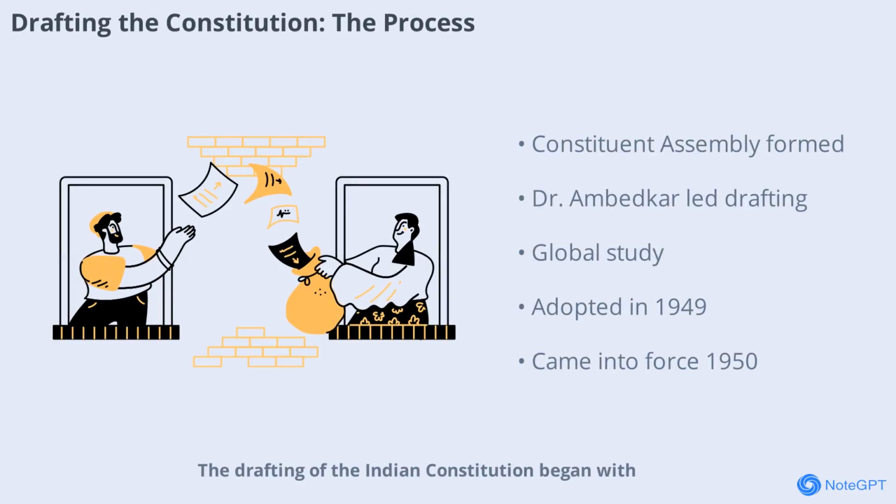Drafting of the Indian Constitution began with the formation of the Constituent Assembly in 1946. Members were elected indirectly by provincial assemblies. The first meeting was held on December 9, 1946, with Dr. Rajendra Prasad as president and Dr. B.R. Ambedkar as chairman of the drafting committee. The committee studied constitutions from around the world and held detailed discussions before preparing the final draft. The Constitution was adopted on November 26, 1949, and came into force on January 26, 1950. This process ensured the Constitution reflected the aspirations and needs of the Indian people.